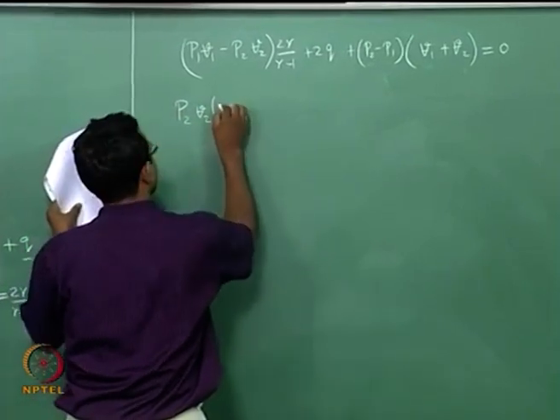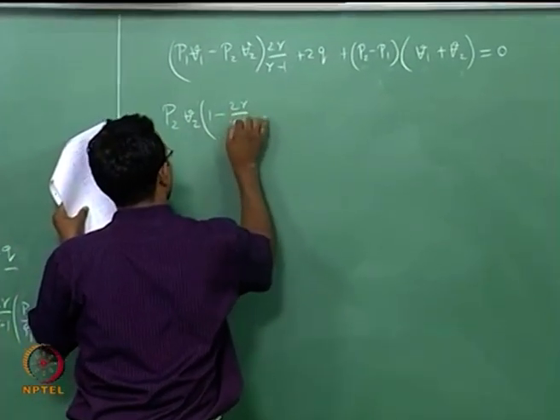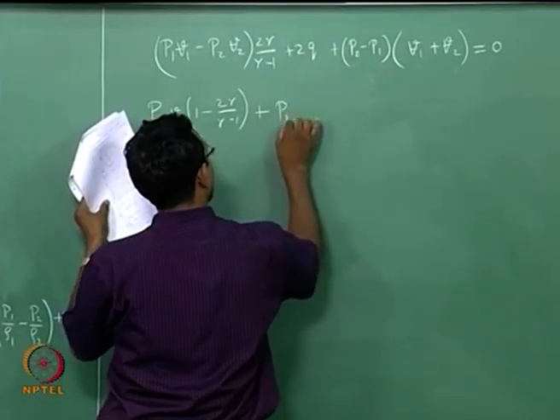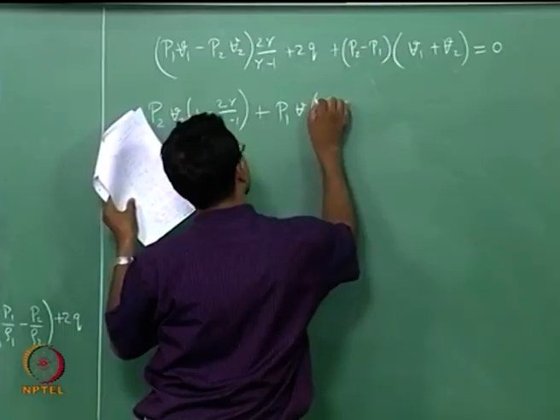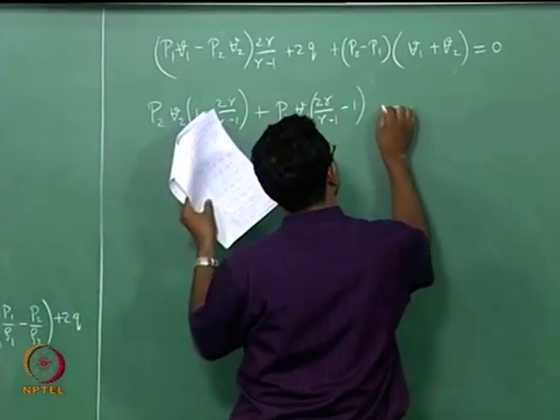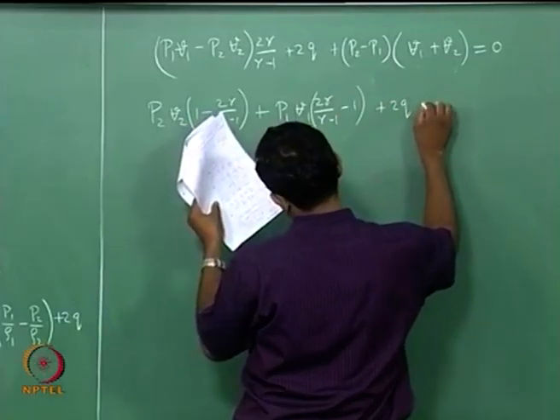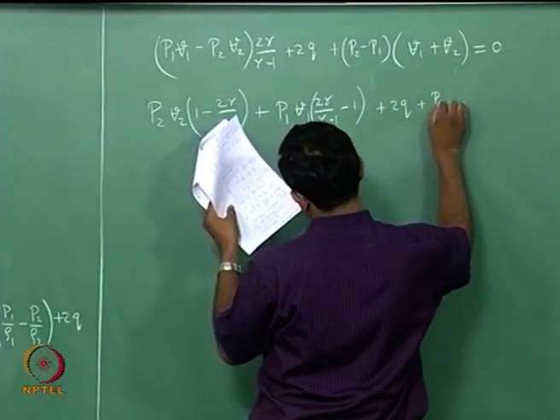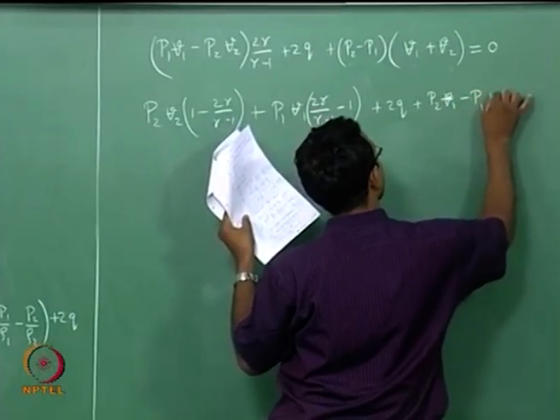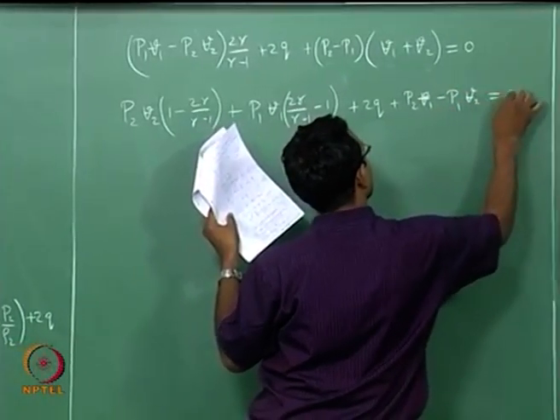P2 V2 times 1 minus 2 gamma by gamma minus 1, plus P1 V1 times 2 gamma by gamma minus 1 minus 1, plus 2q, plus P2 V1 minus P1 V2, equal to 0.